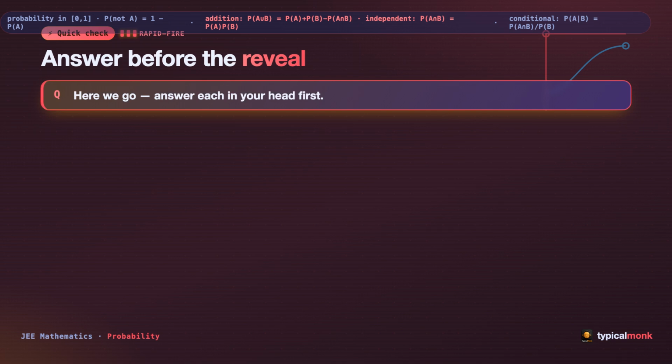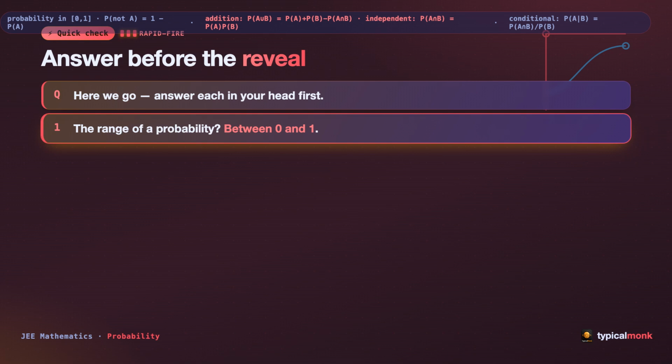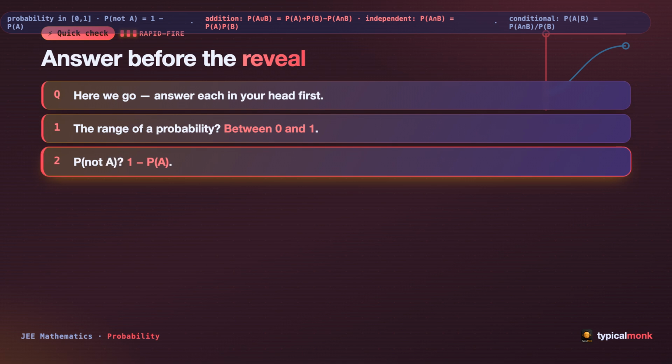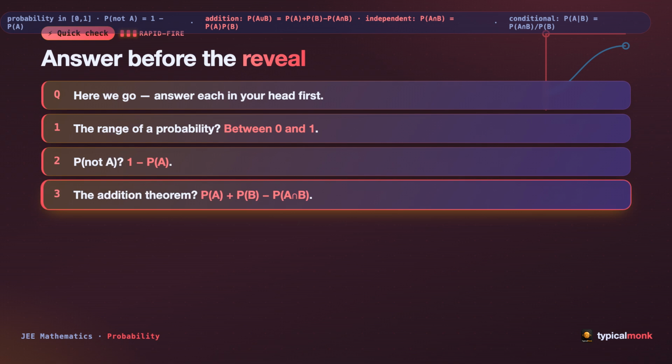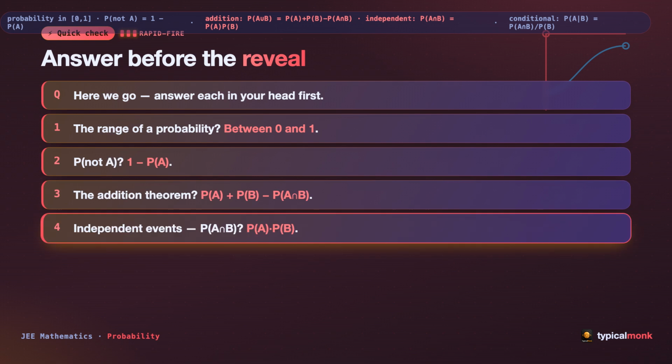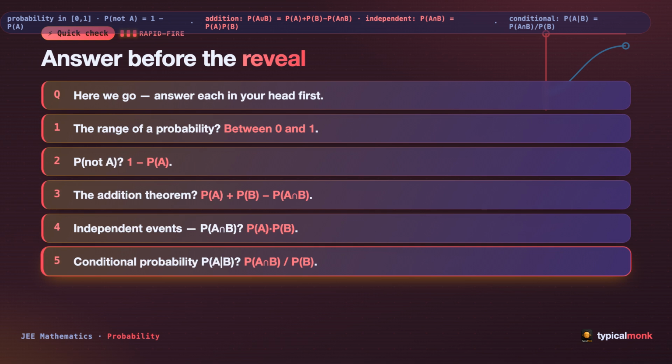Now test yourself. Answer in your head before the reveal. That is how speed is built. Here we go. Question 1: the range of a probability is between 0 and 1. Question 2: P of not A is 1 minus P of A. Question 3: the addition theorem, P of A plus P of B minus P of A intersection B. Question 4: for independent events, P of A intersection B is P of A times P of B. And question 5: conditional probability, P of A given B is P of A intersection B over P of B.